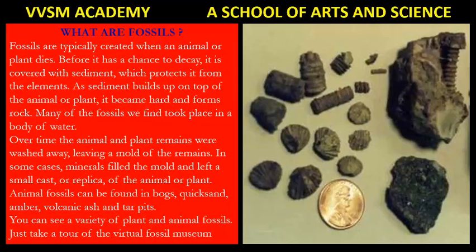Many of the fossils we find took place in a body of water. Over time, the animal and plant remains were washed away, leaving a mold of remains. In some cases, minerals filled the mold and left a small cast or a replica of the animal or plant. Animal fossils can be found in bogs, quicksand, amber, volcanic ash, and tar pits.